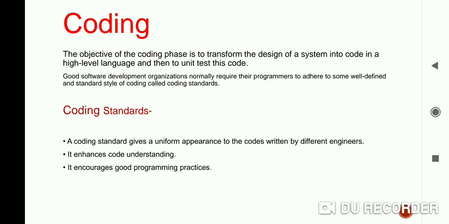Now we are talking about coding standards. What are coding standards?